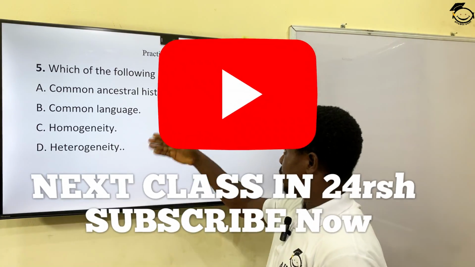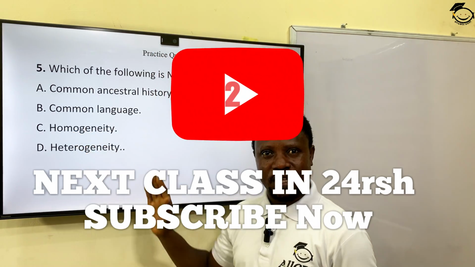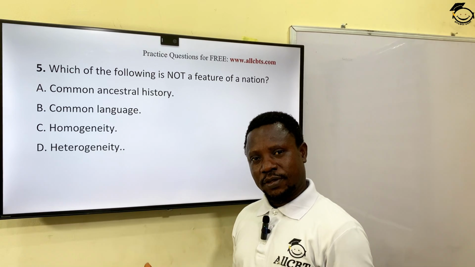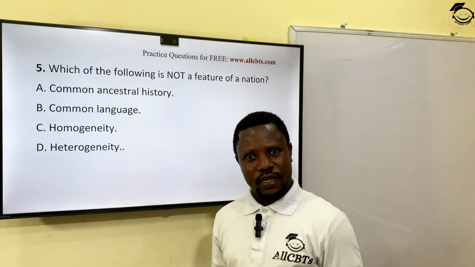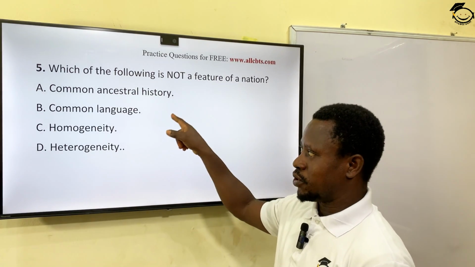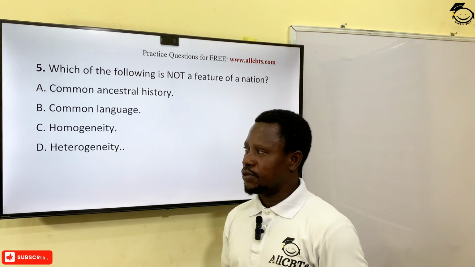So it can't be a nation. So a nation is homogeneous in nature. A nation has a common language. Like Igbo is a nation, Yoruba is a nation, Hausa is a nation, Fulani is a nation. So the correct answer for this question here is D, heterogeneous.